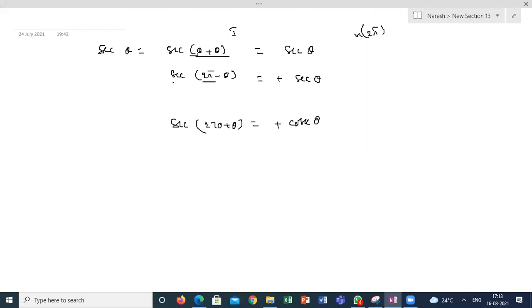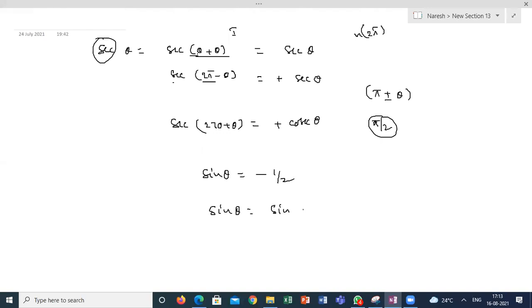Yes, sir. Understood. So that's the reason I always take either pi plus or minus theta only. I have to consider it without changing the ratio. If I take the pi by 2 multiples, it will change the ratio. Suppose sine theta is minus 1 by 2. This is possible where?